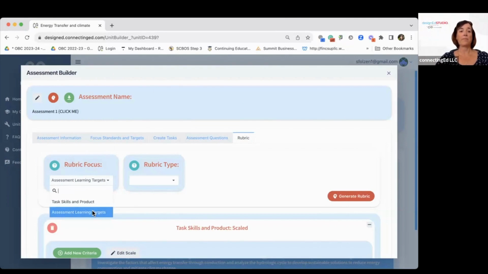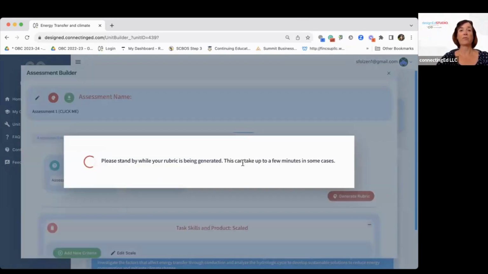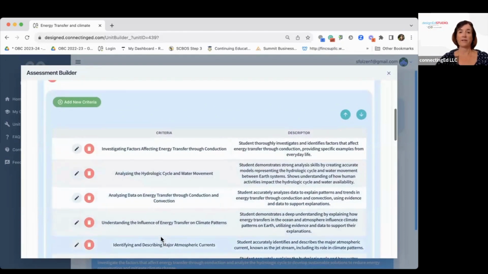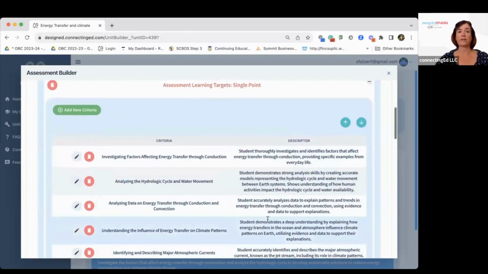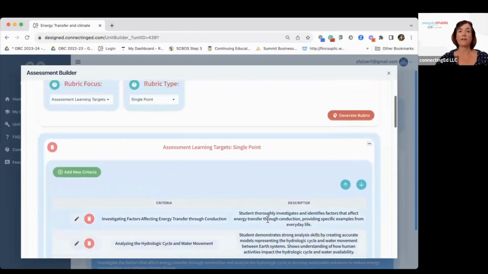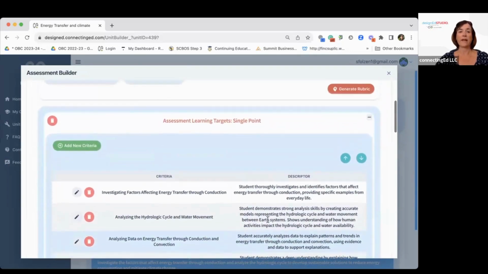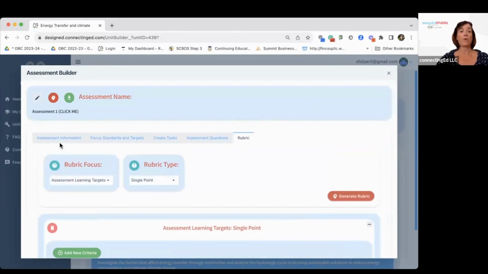Okay, now I'm going to make a single point rubric for my assessment learning targets, which will give me the list of learning targets with a description of what it looks like to meet those learning targets. As you can see here, these are the criteria based on our learning targets, and this is the descriptor of what it looks like to meet that. You can use these to give students feedback. They can analyze their own work based off of all of them too, and you can do the same thing. You can edit, you can add new criteria, you can move the rows up and down, whatever you need to do there.